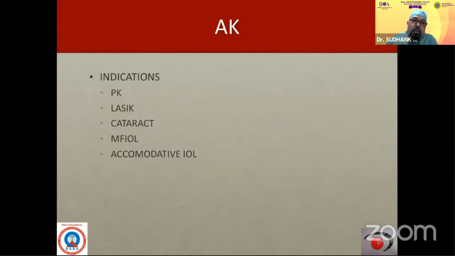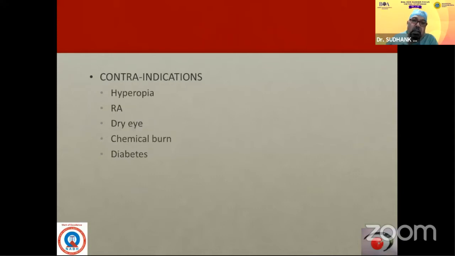Indications of astigmatic keratotomy are in penetrating keratoplasty or any keratoplasty, LASIK, cataract, multifocal IOL, and accommodative IOL. And contraindications, of course, are hyperopia, rheumatoid arthritis, dry eye, chemical burn, and diabetes, where the predictability is very poor.